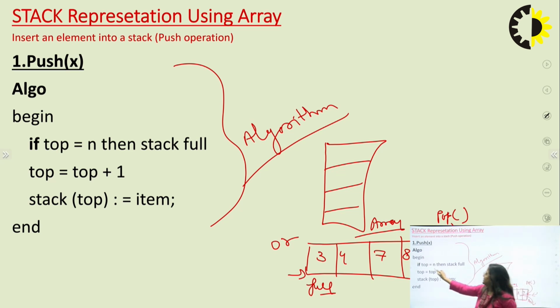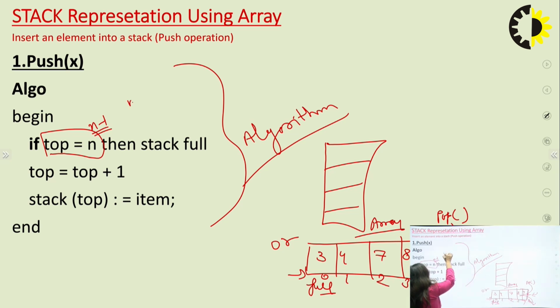Check whether the top value is equal to n minus 1. It is 0, 1, 2, 3, 4, so the size n is 5, or n minus 1 equals 4. If the top value is 4, the stack is already full. At that time it indicates the stack is full.